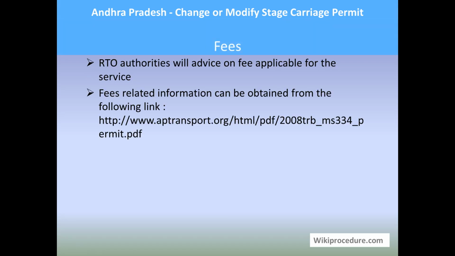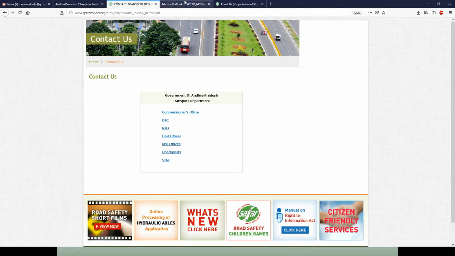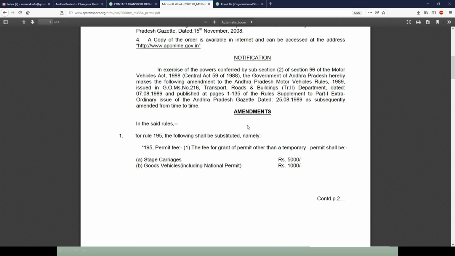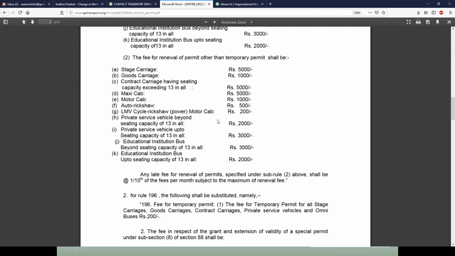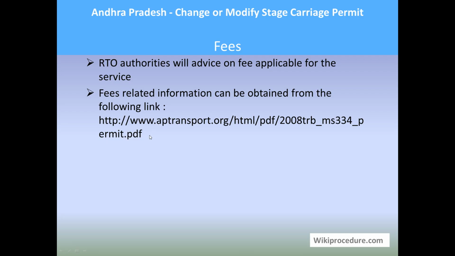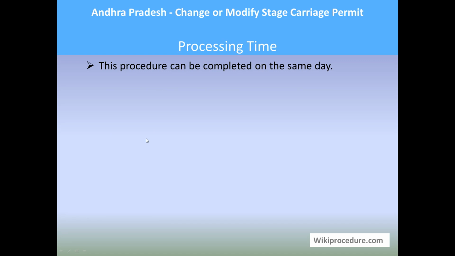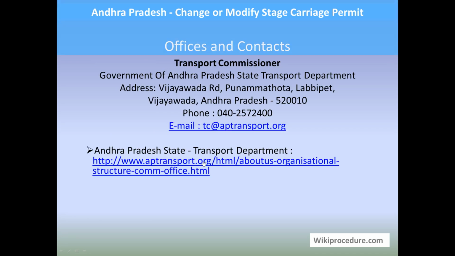Fees: the RTO authorities will advise you of the fee amount which you need to pay for the services. The link provided below will lead you to a page which has information pertaining to different kinds of services and the fees collected for each service. Find out the amount which you need to carry based on the service mentioned here, so that you will be better informed about the money which you are going to spend at the RTO office. Processing time: this procedure can be completed on the same day.